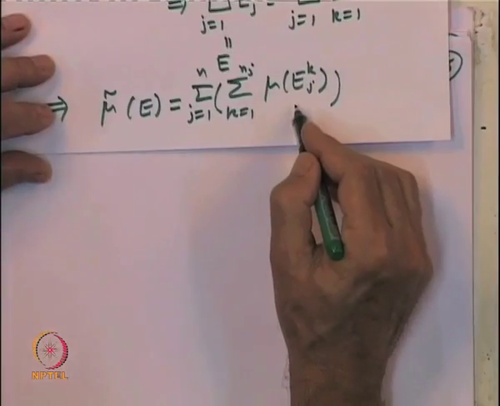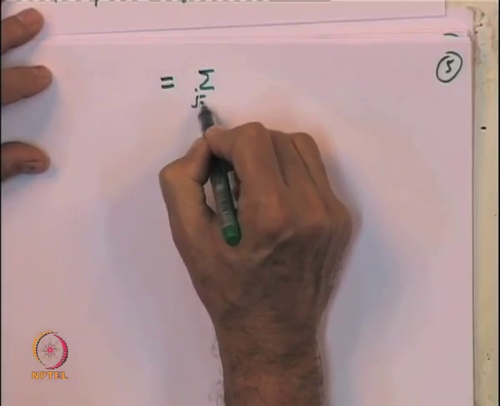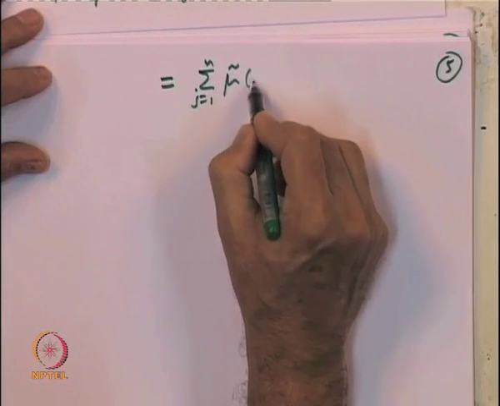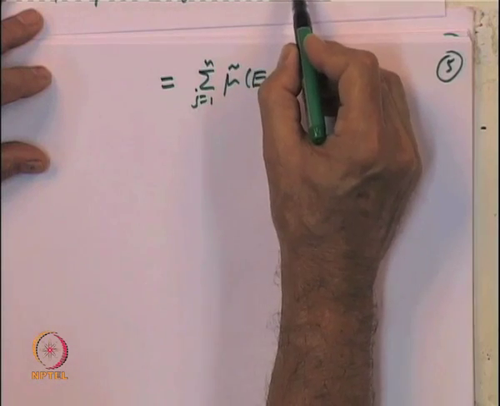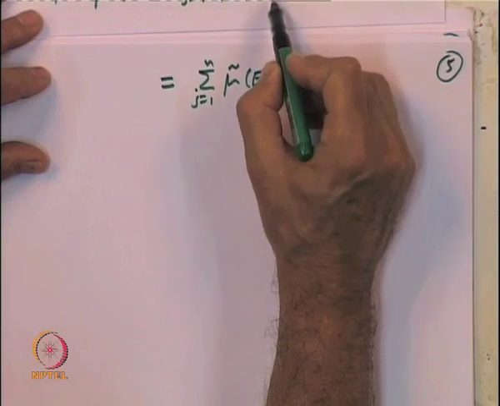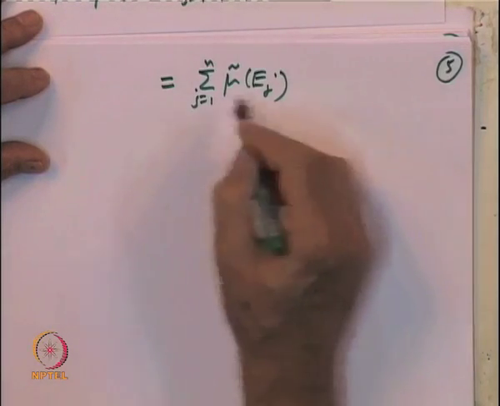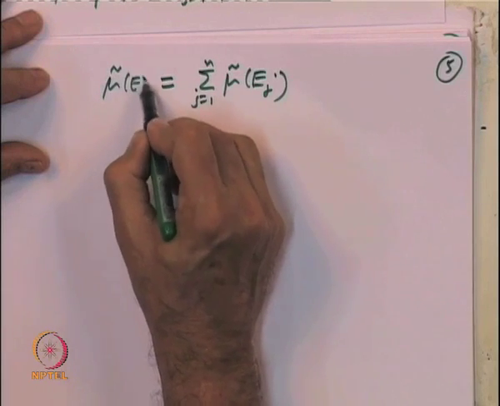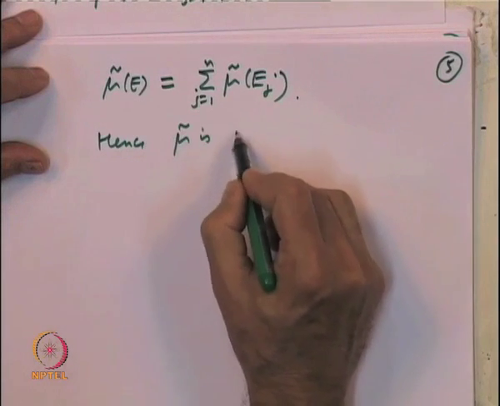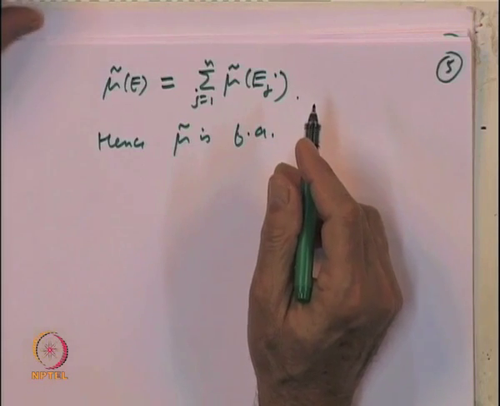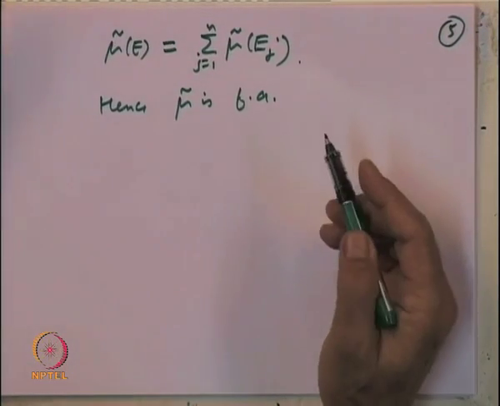That is nothing but the sum over j equal to 1 to n of mu tilde of E_j. That is by definition, because E_j is a union of E_jk over k. So, by definition I can take that representation and write this equal to this. So, that says mu tilde of E is equal to this. Hence mu tilde is finitely additive. So, we have proved that mu tilde is finitely additive, and uniqueness we have already shown.